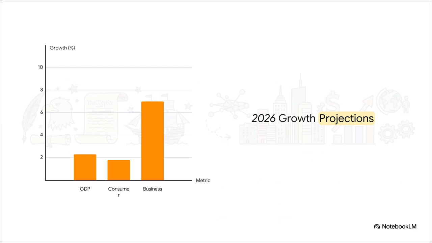Overall, U.S. real GDP growth is projected at a moderate 2.3%, but consumer spending is incredibly sluggish, dragging at just 1.8%. I mean, when gas hits $3.60 a gallon, it essentially neutralizes average tax refunds. Meanwhile, business investment, that is skyrocketing, projected to grow by 7% this year alone. So the corporate side is sprinting while the everyday consumer is barely walking.